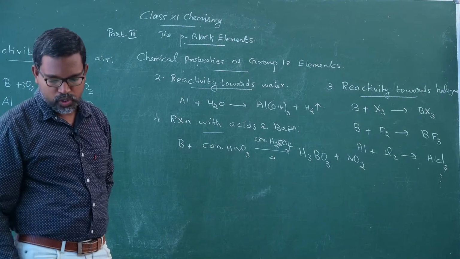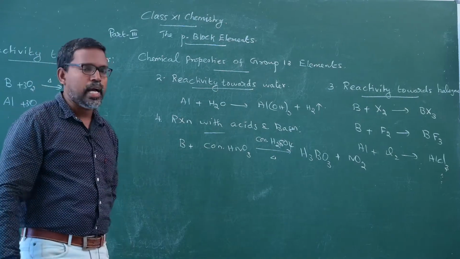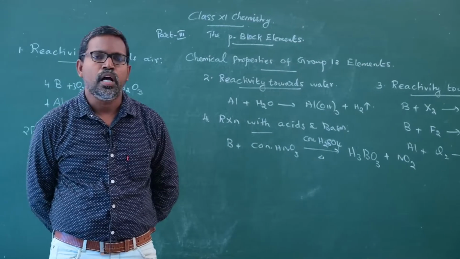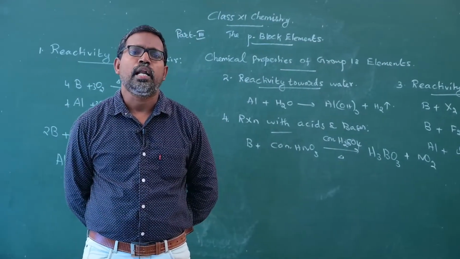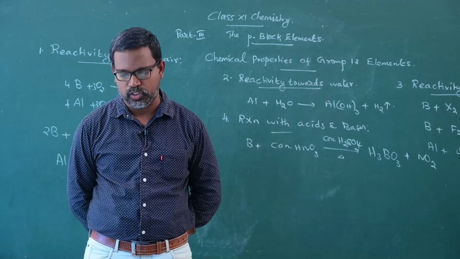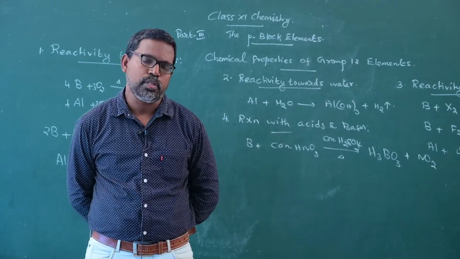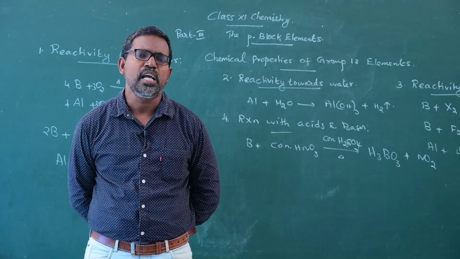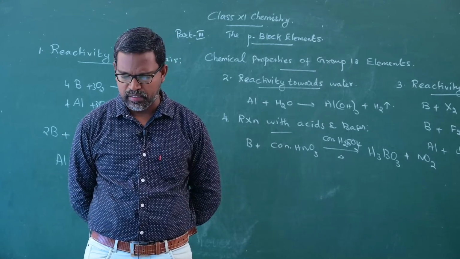Boron also reacts with bases, that is alkalis such as sodium hydroxide or potassium hydroxide, in the fused state, heated above 773 Kelvin.